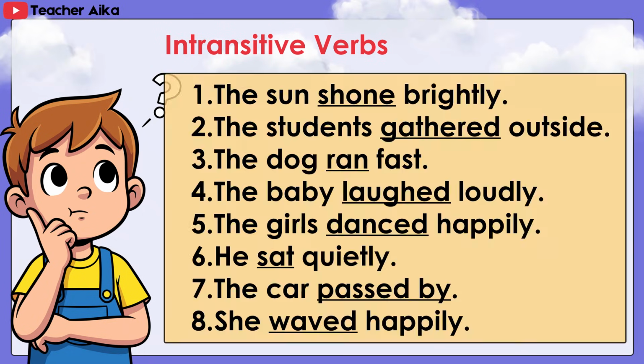Intransitive verbs: 1. The sun shone brightly. 2. The students gathered outside. 3. The dog ran fast. 4. The baby laughed loudly. 5. The girls danced happily. 6. He sat quietly. 7. The car passed by. 8. She waved happily.